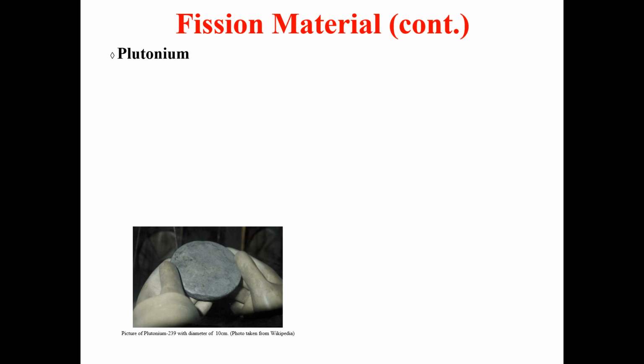The other element which can be utilized as a fission material is plutonium. Plutonium is another element that can be used in fission weapons or nuclear weapons.